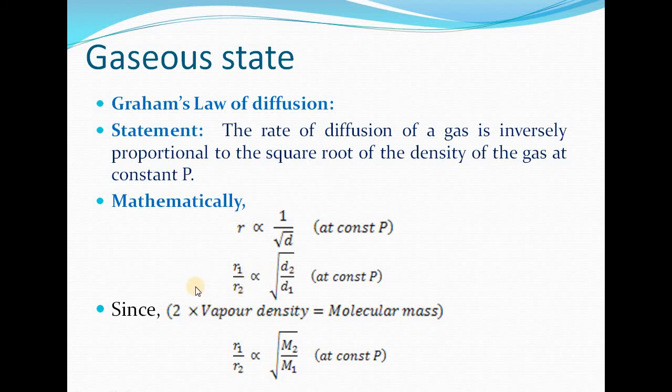For two gases, we can write R1 by R2 is proportional to the square root of D2 by D1. Now, we very well know the relation between vapor density and molecular mass: 2 into vapor density equals molecular mass. So, in terms of molecular masses, we can write Graham's law as R1 by R2 proportional to the square root of M2 by M1. So this is all about Graham's law of diffusion.